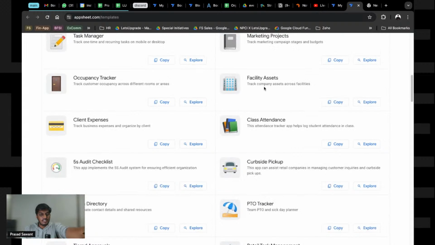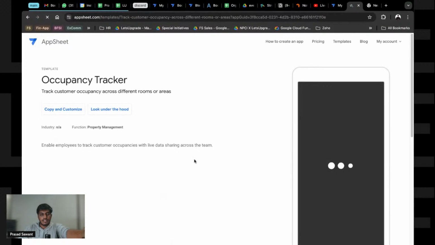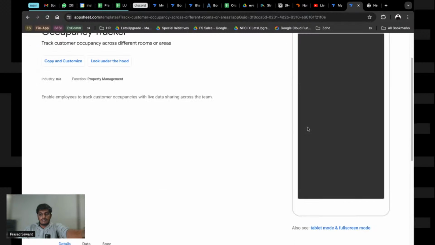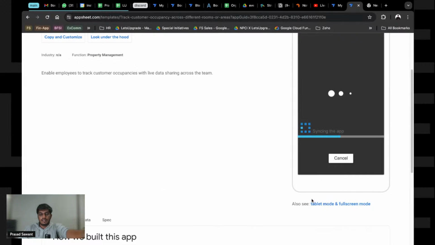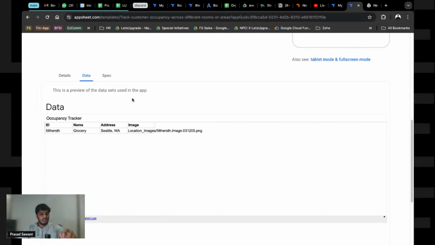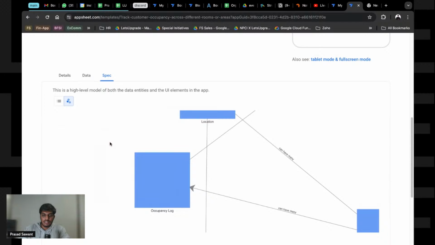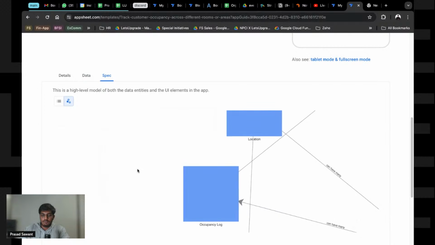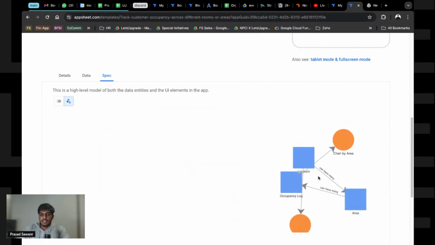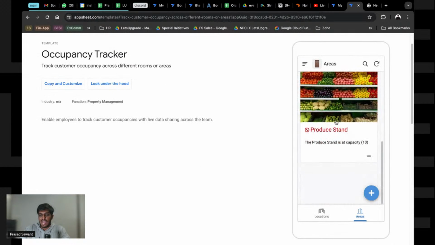If I take, for example, the occupancy tracker, this will give me a view of how the app looks. This is how it looks. You can see a tablet mode. You can see how the data is structured. This is the table, the AppSheet database, and this is the relation, how things work: one to many relationships, one to one relationships. We have not programmed all of this, and of course we're not going to do that, and that is how the apps turn out.